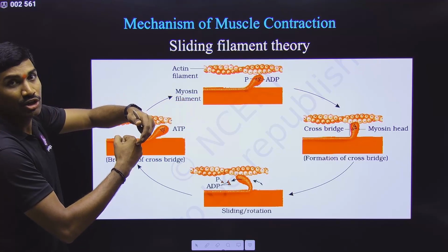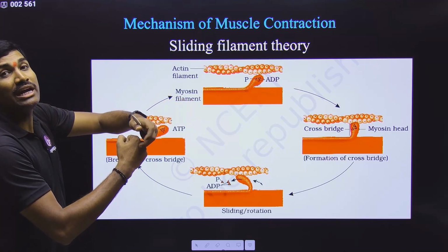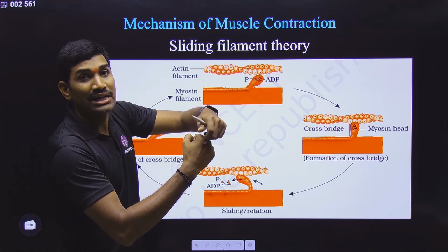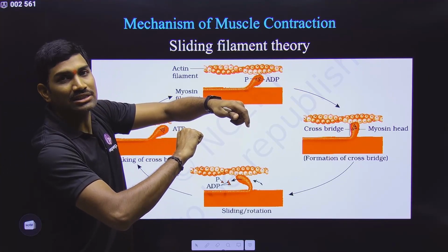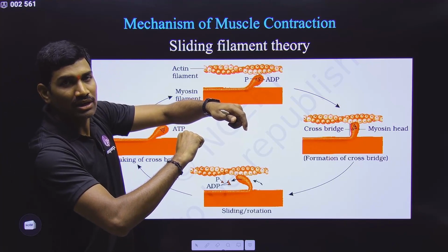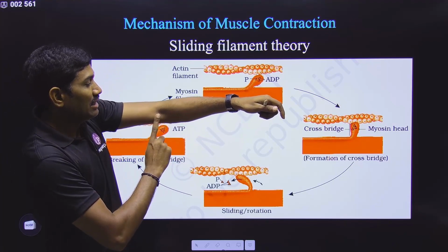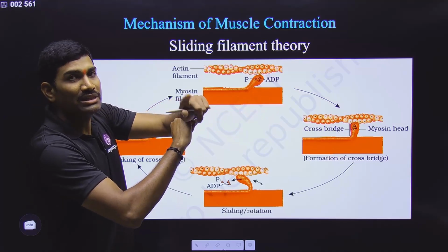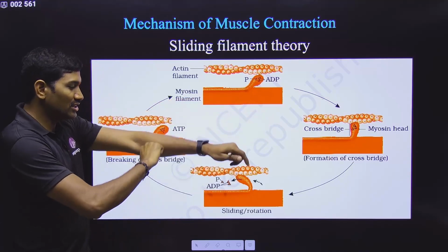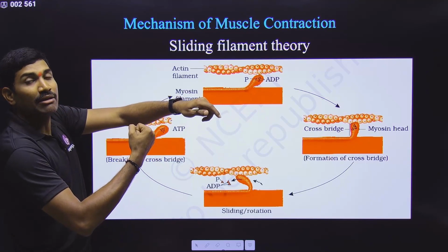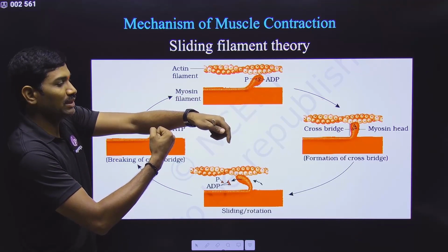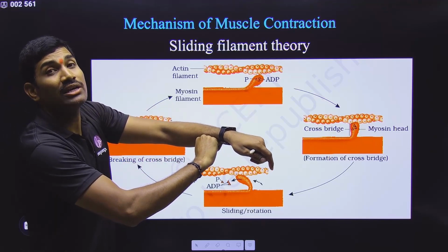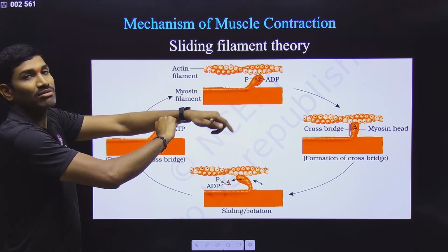Now here ATP is there. Now this ATP will undergo breakdown. When ATP is broken, what happens? ADP plus Pi are formed. But once ATP is broken, the structure will again change. Understood or not? Initially it attached here, but this time it will attach in a different position. So please understand here, attachment of ATP is causing change in the structure, and breakdown of ATP into ADP plus Pi will cause it to regain the structure, so that it will attach at a different location.